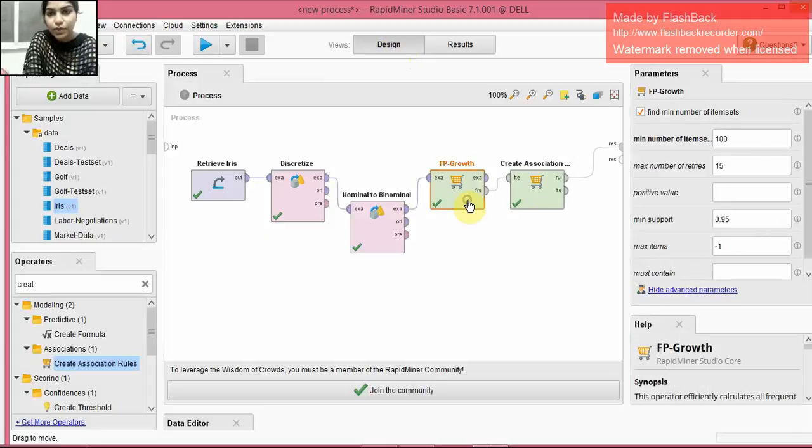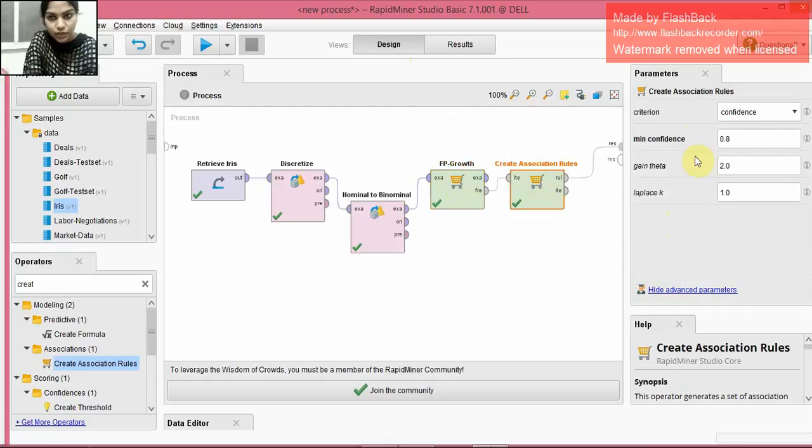And here in FP growth we have several parameters on the right hand side. We have minimum support, maximum number of items. In create association rule we have minimum confidence, then gain theta, Laplace k, etc.